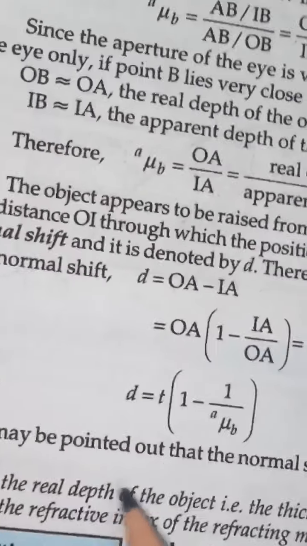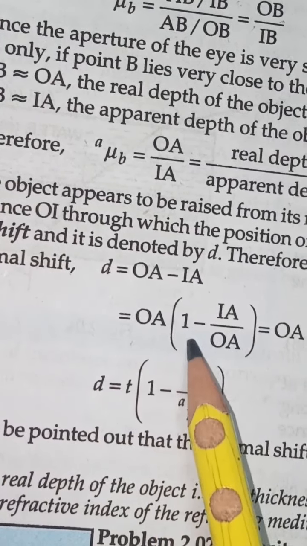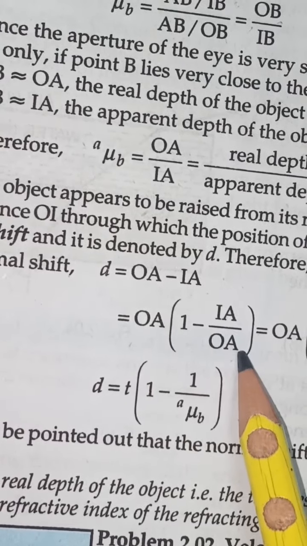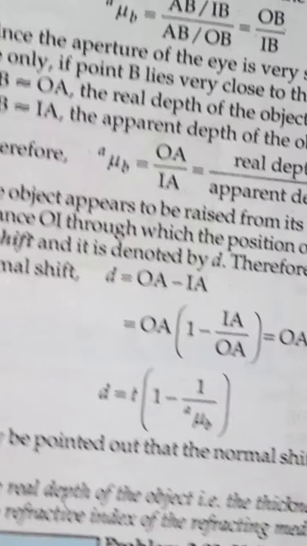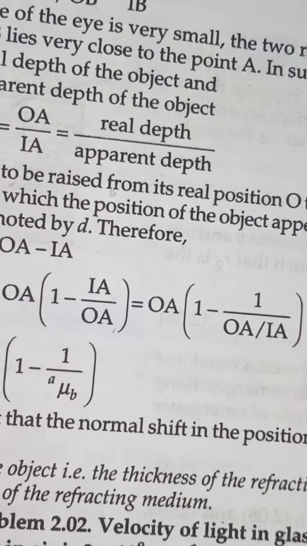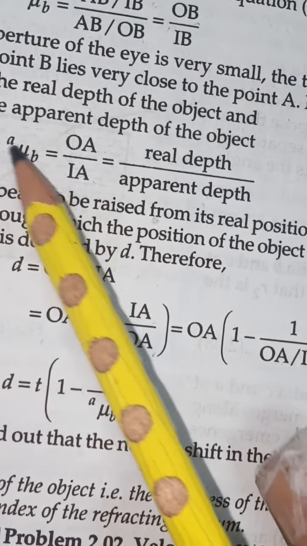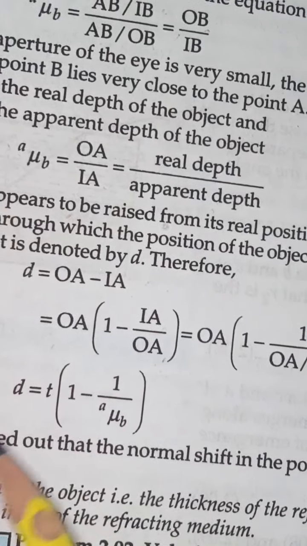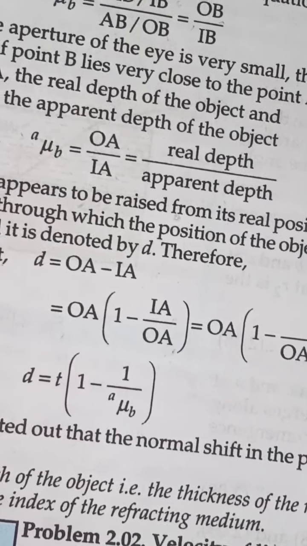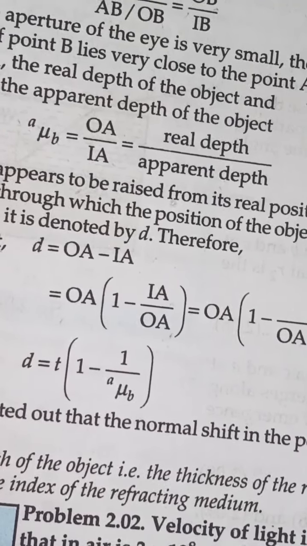What is shift? I told you that shift you have to find out, D is OA minus IA. So now taking OA as common, so 1 minus IA upon OA. What is IA upon OA? That is apparent depth upon actual depth. Is this clear? So substituting in place of this value, IA I can take in denominator, so 1 upon OA upon IA. You know OA upon IA is equal to refractive index of B with respect to A. So this will become D is equal to T, bracket start 1 minus 1 upon refractive index of B with respect to A. This is the relationship between normal shift and refractive index.